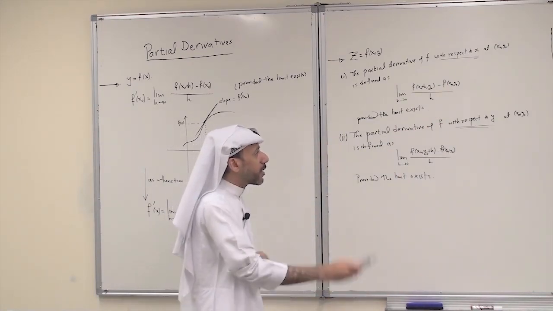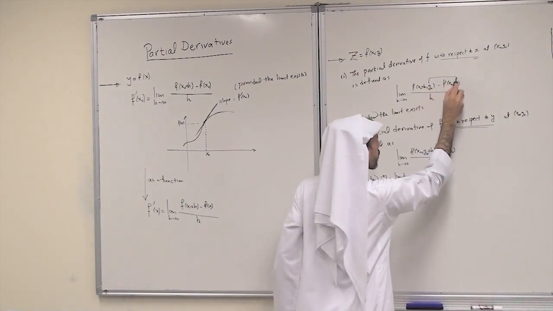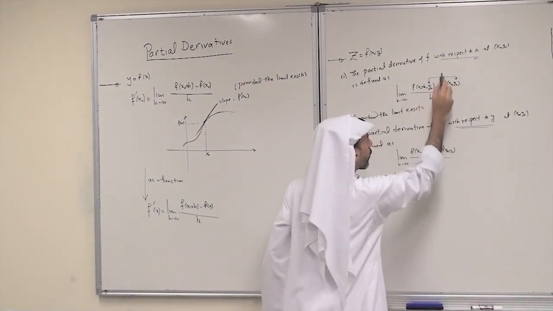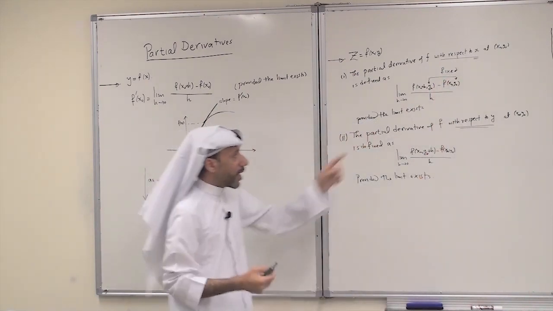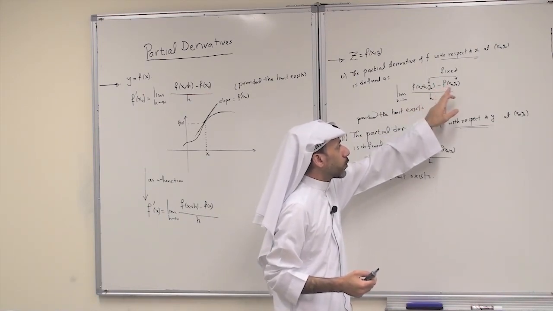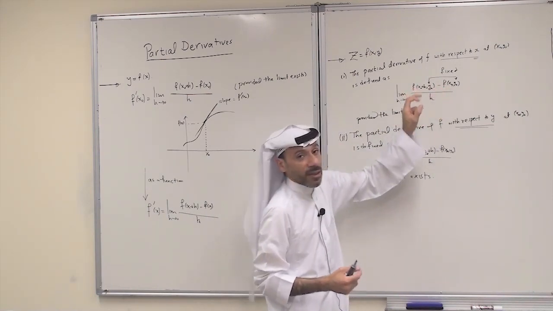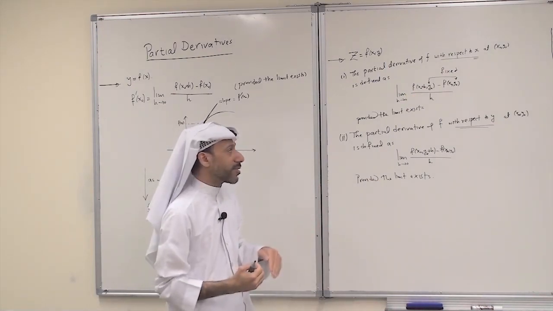Look at the definition here. In the definition, notice that y0 is fixed. So what is changing is x: x changes from x0 to x0 plus h. So there is a change along the x-axis, or parallel to the x-axis.